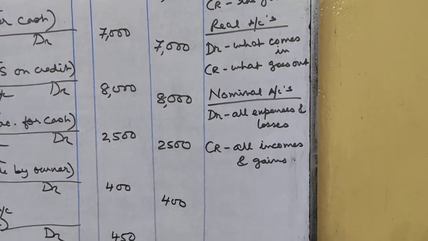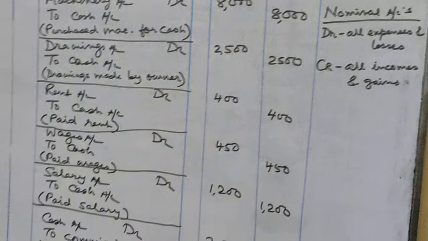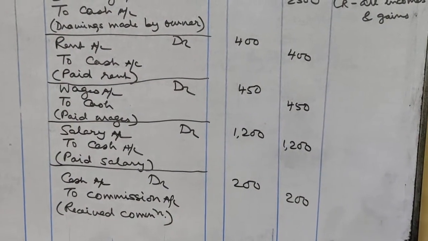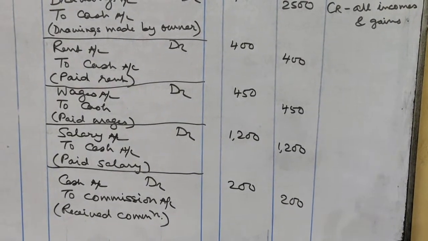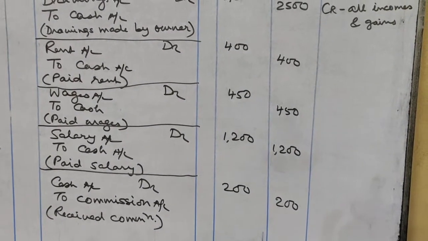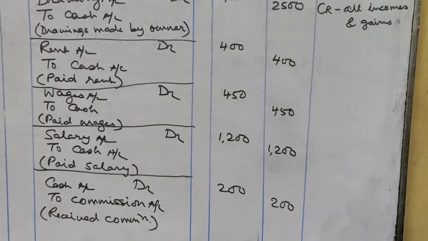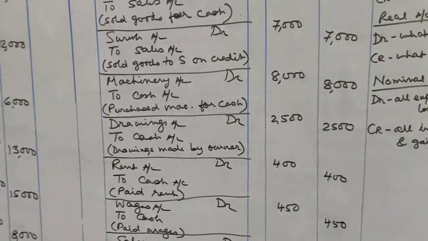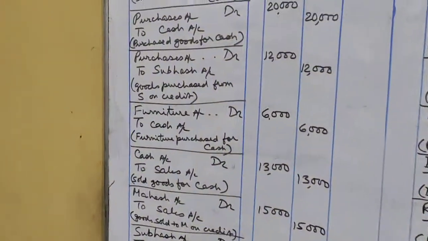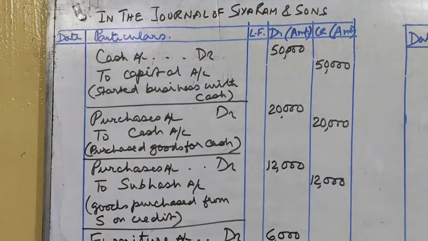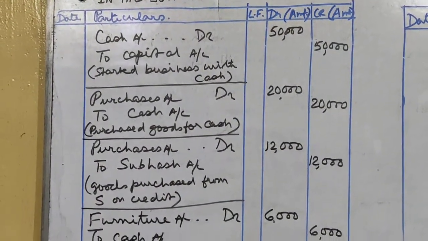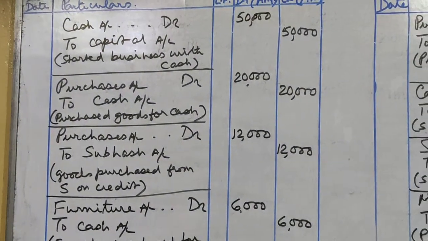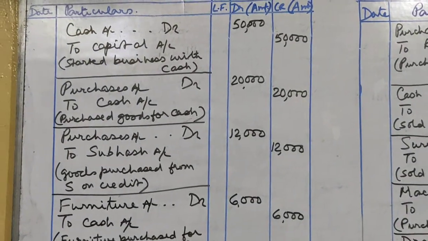In real account the rules are debit what comes in, credit what goes out. So whenever cash comes into the business, cash account will be debited, and your commission is income, so income account will be credited. So we will write to commission account. So this is how we write the business transactions in the journal. And don't forget to write the narration also. Now in one or two I told you about the narration, but I have written the narrations everywhere. You can write it in your own words, but it should convey the meaning of the transaction.